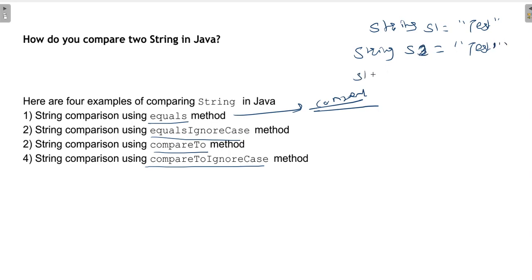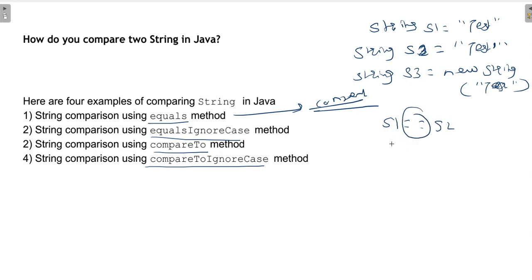String s3 equal to new String("test"). Now if you are comparing s1 equal to s2 using double equals, that means you are checking the location, the reference. If those two are pointing to the same reference, then it will return true. In our case, it will return true.